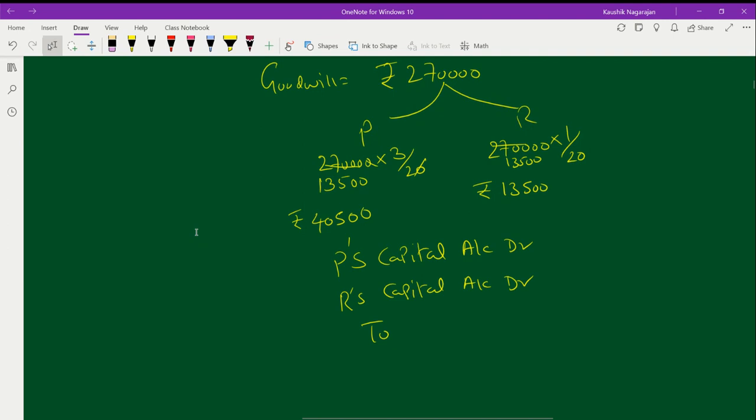So who are the sacrificing partners in this case? Here the sacrificing partners are Q and S. So to Q's capital account and to S's capital account.